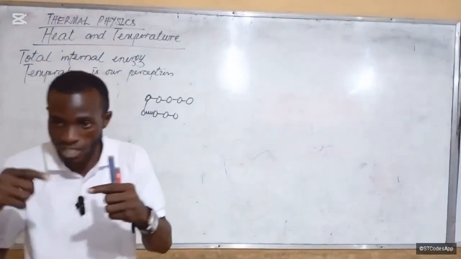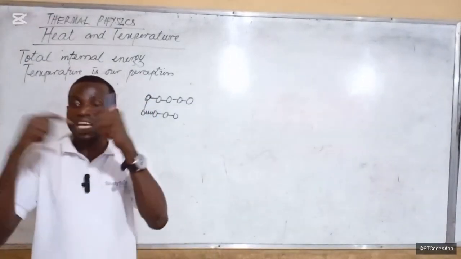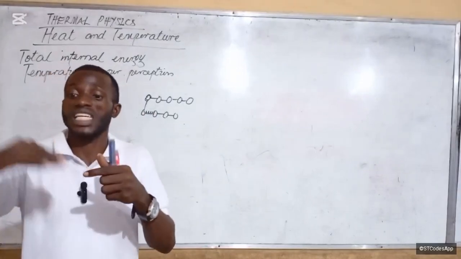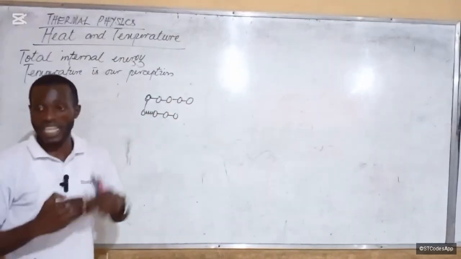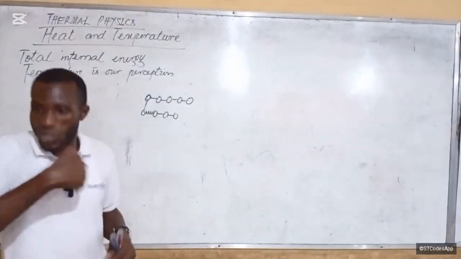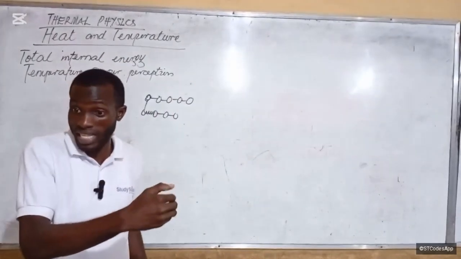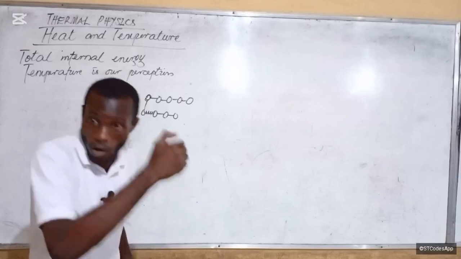So they will be transferring the energy until everybody begins to vibrate. And the moment everybody begins to vibrate, the kinetic energy has increased. As it is being passed on, the kinetic energy is increasing and we will now be perceiving that increase in kinetic energy as temperature, degree of hotness or coldness.